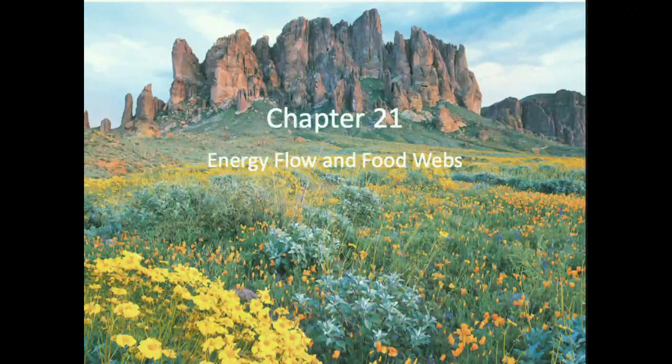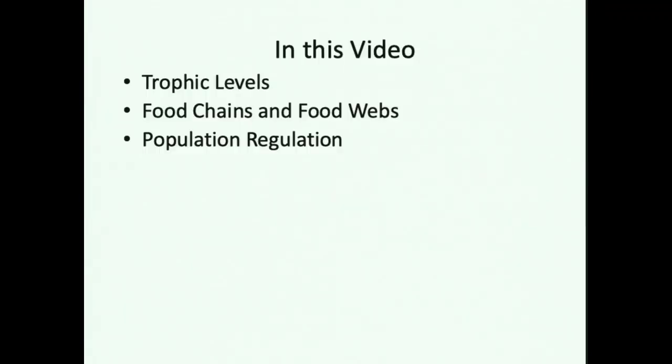This chapter, chapter 21, covers energy flow and food webs. Now in class, we're going to be talking a lot about energy flow and how energy passes from one trophic level to the other. But in this video, what I'd like to cover, first off, is just an overview of what the different trophic levels are, some definitions of terms, some of which you've probably heard about in the past. We'll also cover food chains, which are how those different trophic levels interact with each other, and food webs, which are more complex ways they may interact.